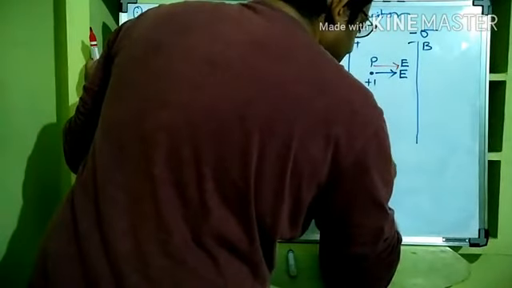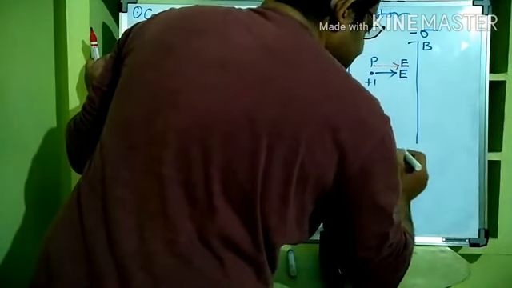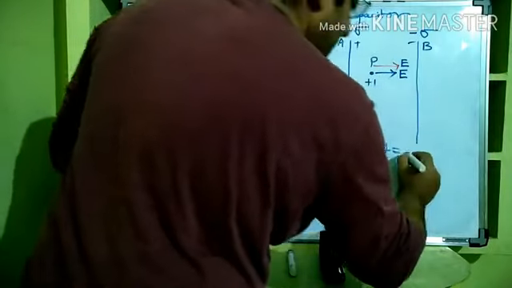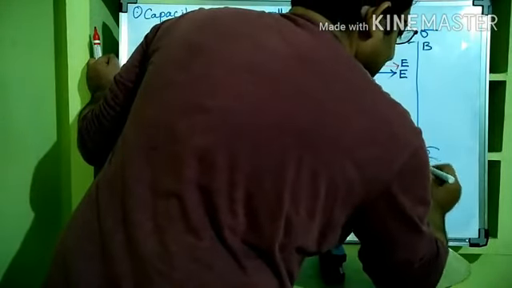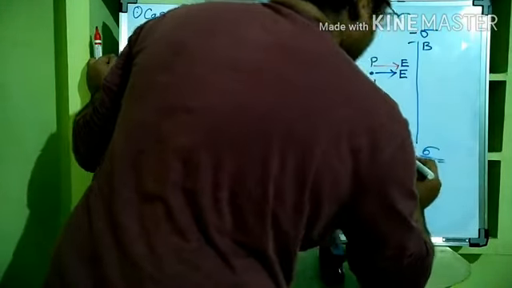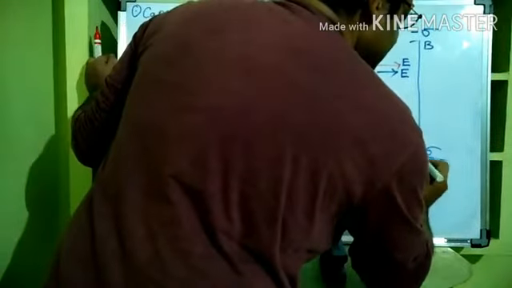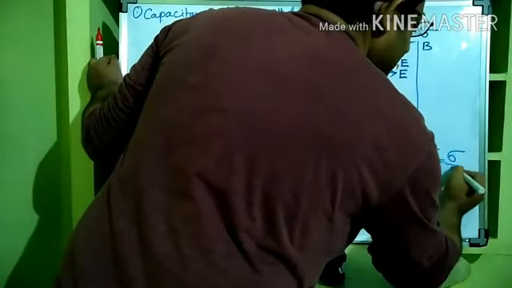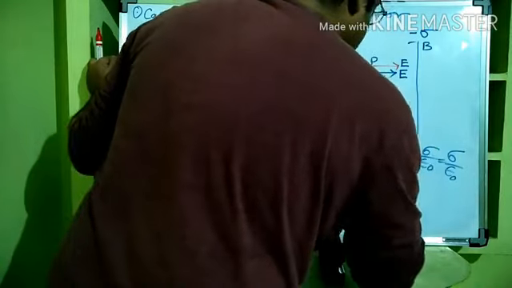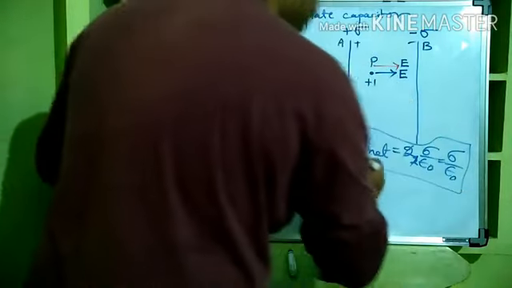So what is the force on P? E net is equal to E plus E, 2E, that is 2 times sigma by 2 epsilon naught, or simply, the 2 got cancelled, sigma by epsilon naught, right? Each individual E is sigma by 2 epsilon naught.